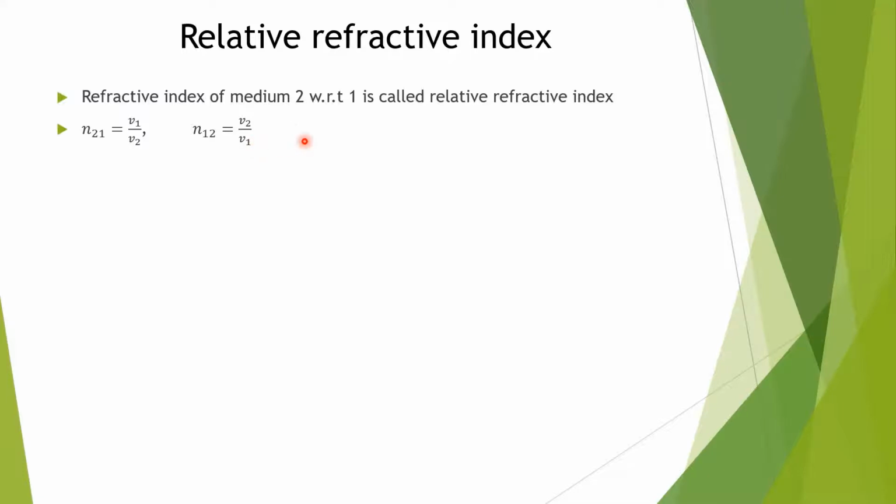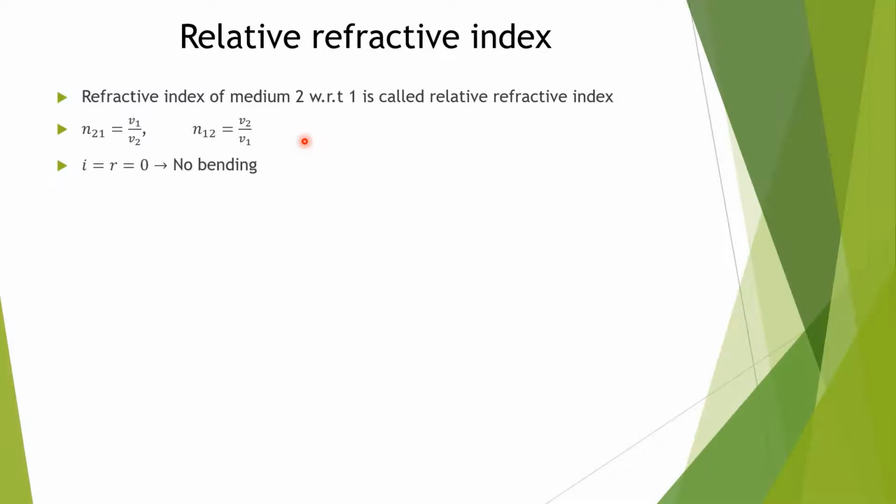So the relative refractive index of medium 2 with respect to 1 is the ratio of the speed of light in the first medium to the speed of light in the second medium.